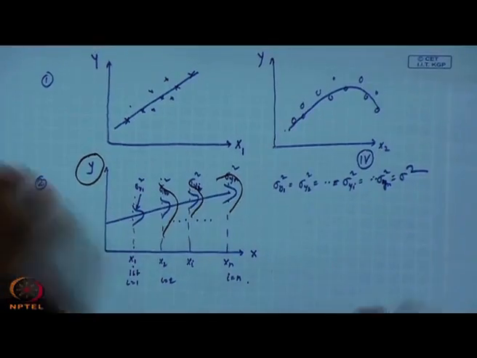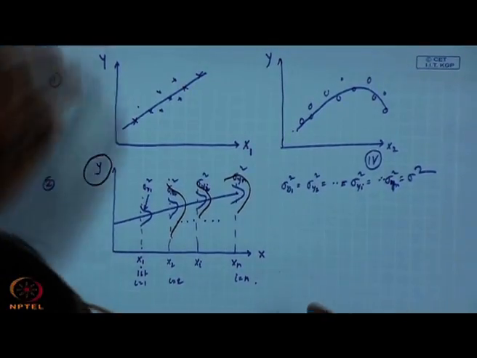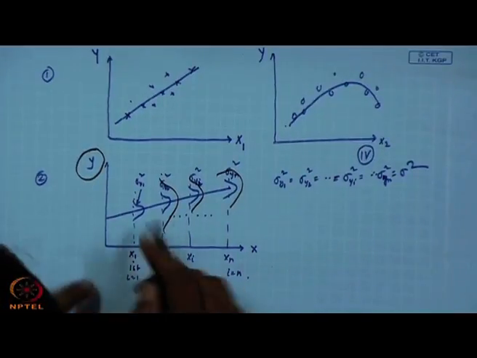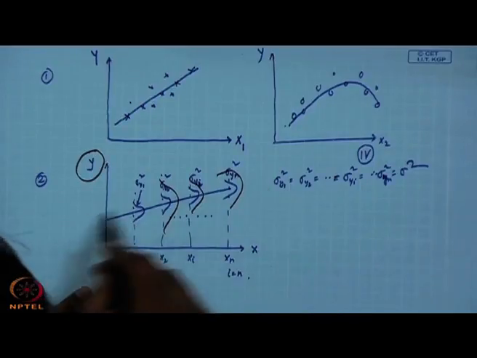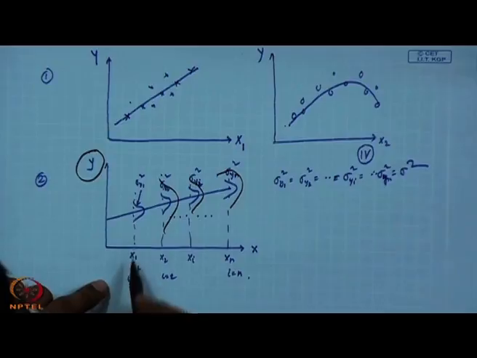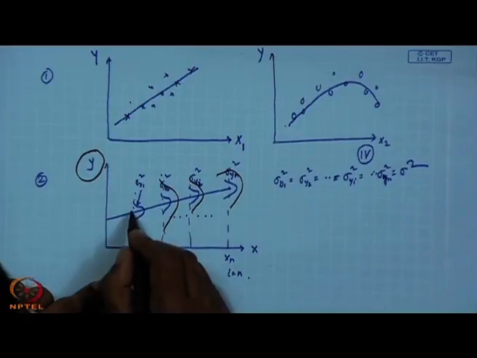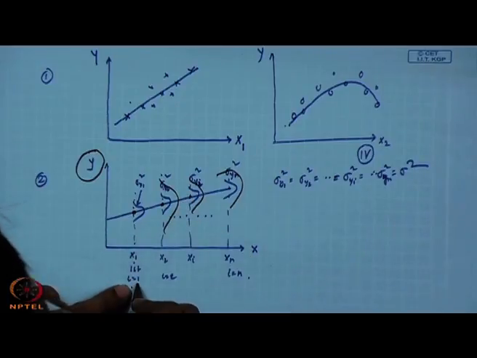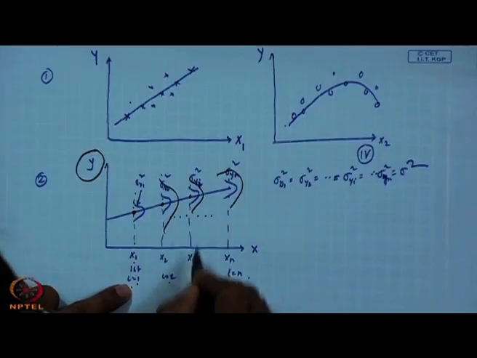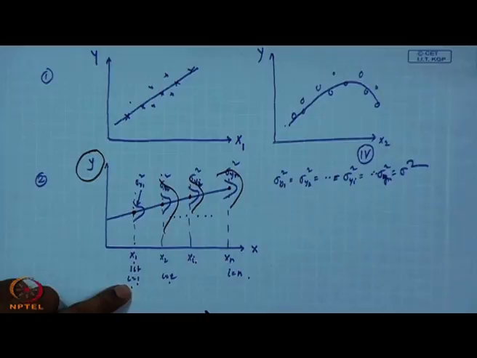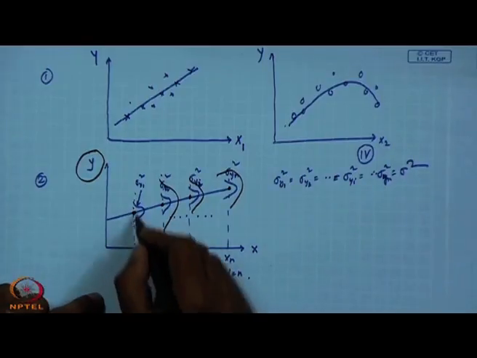Okay. Then third one is uncorrelated error terms. Actually, you see this equation, this figure. When you use the regression equation and you predict, you will basically predict these points. For x equal to 1 this value, x equal to 2 this value, 3 this value, and n this value. Getting me? So, the remaining portion is the error.